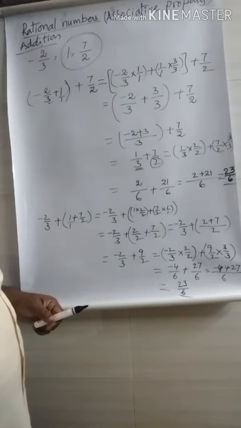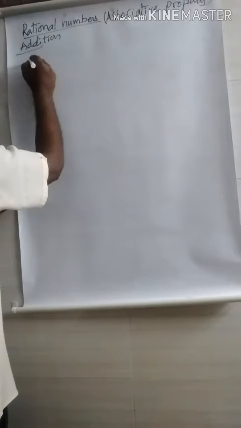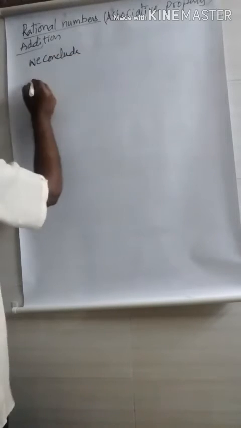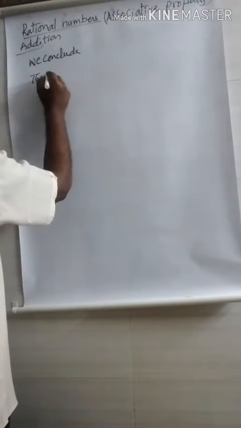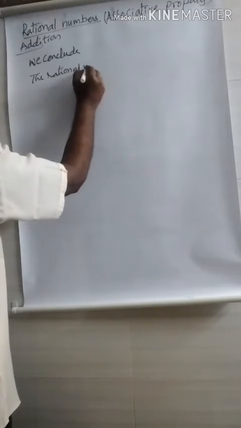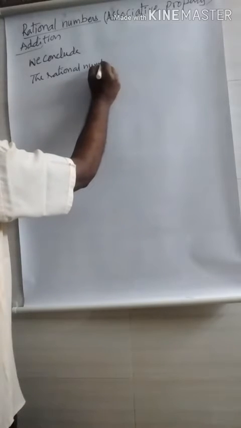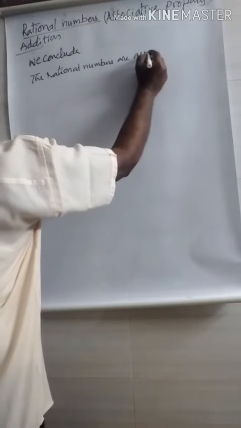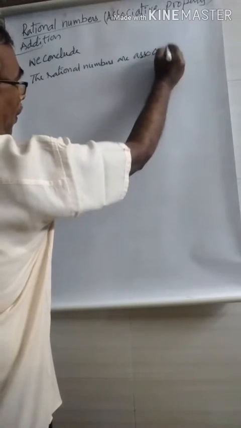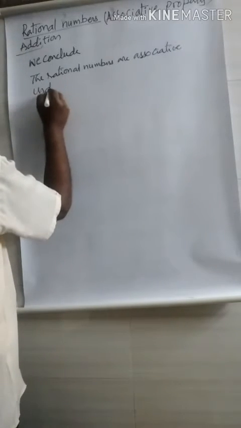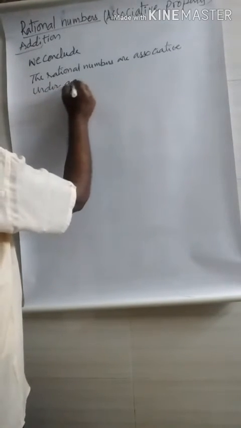We conclude that the rational numbers are associative under addition.